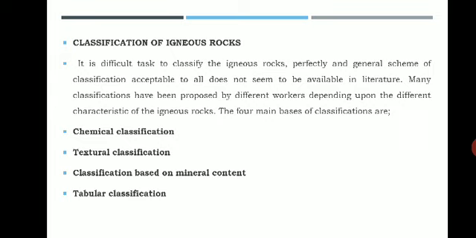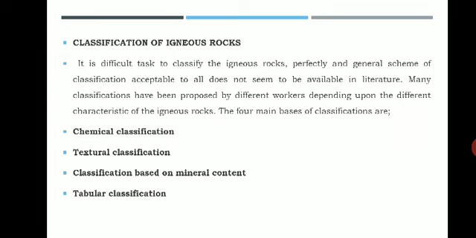It is very difficult to classify all these igneous rocks by one particular character. A perfect or general scheme of classification which is acceptable to all does not seem to be available in literature. So you cannot classify all the igneous rocks on a single basis. There are many classifications which have been proposed by different workers depending upon different characteristics of the igneous rocks. There are four main bases for classification of these igneous rocks.